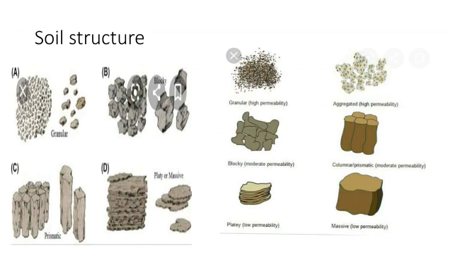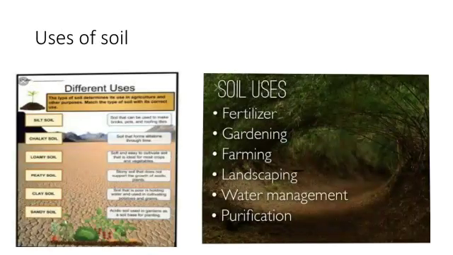Now next one is soil structure. The structure of soil depends upon the different shapes of the particles in it. Soil occurs in the form of columnar, laminar, granular as well as block-shaped structures. Now what is the importance of soil structure? The fertility of soil depends upon soil structure.